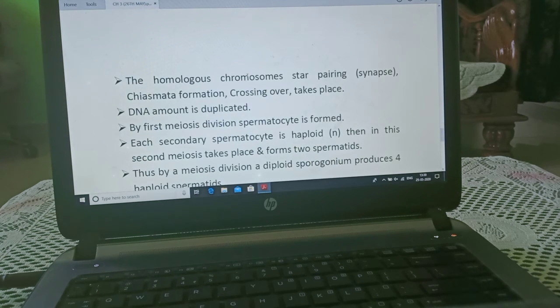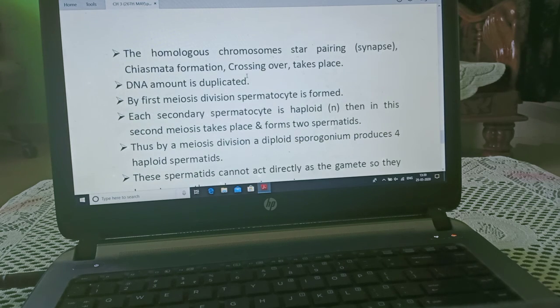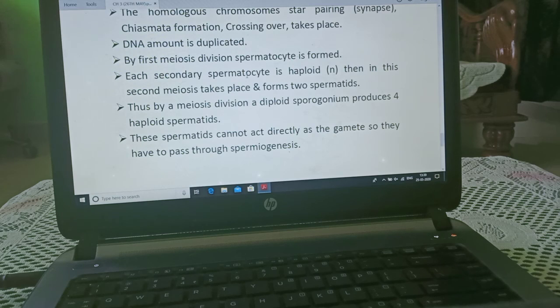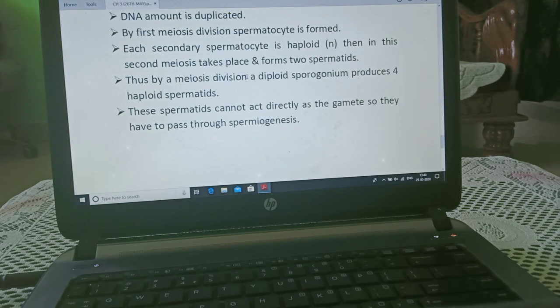Maturation phase. The primary spermatocyte is ready for meiosis division. The homologous chromosomes start pairing, meaning synapsis, chiasmata formation, and crossing over takes place. DNA amount is duplicated. By first meiosis division, secondary spermatocyte is formed. Each secondary spermatocyte is haploid. Then second meiosis takes place and forms two spermatids. Thus, by meiosis division, a diploid spermatogonium produces four haploid spermatids.